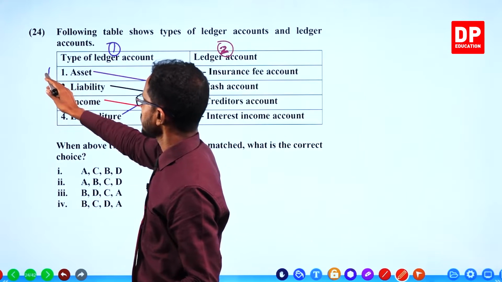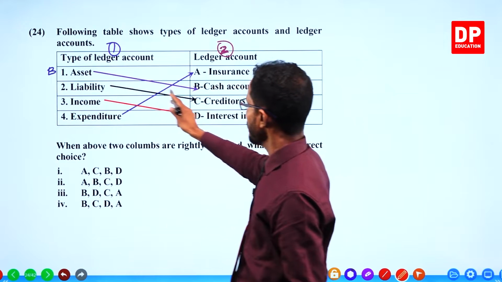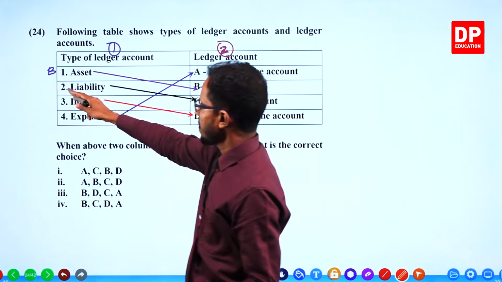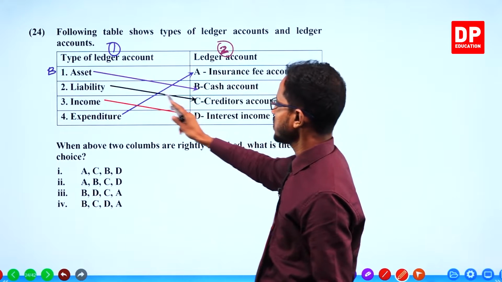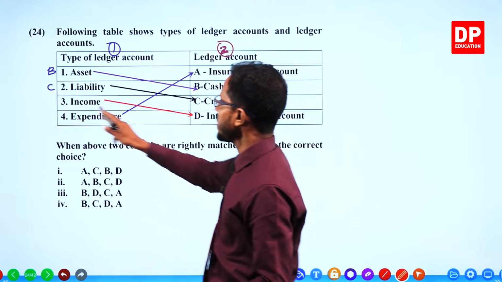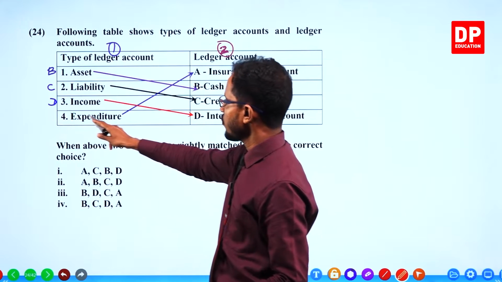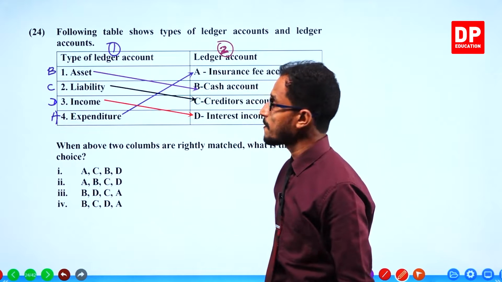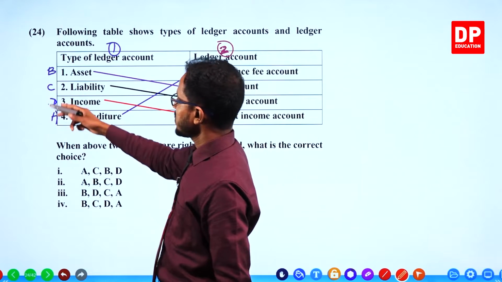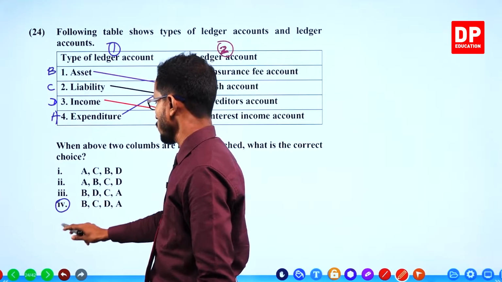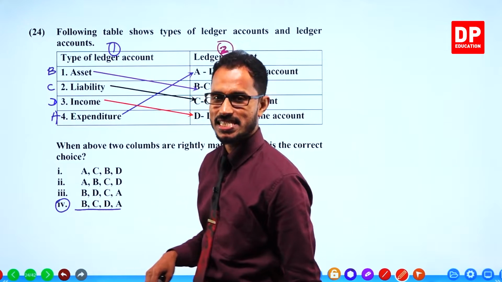Number 1 is matched with B. Number 2 is matched with C. Number 3 is matched with D. Number 4 is matched with A. What is the order? B, C, D, A. Here we go. Easy peasy lemon squeezy. B, C, D, A.